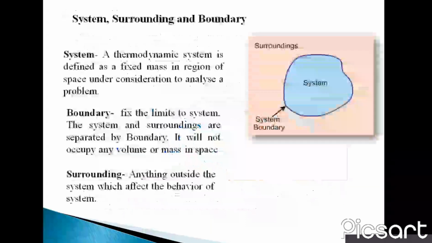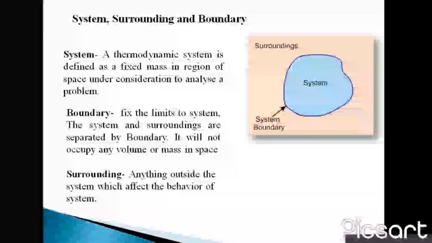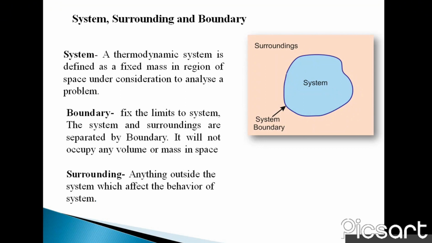The next topic is system, surrounding and boundary. A thermodynamic system is defined as the fixed mass or region of space under consideration to analyze the problem. Boundary is the fixed limit of the system. The system and surrounding are separated by the boundary. It will not occupy any volume or mass. Surrounding is anything outside the system.